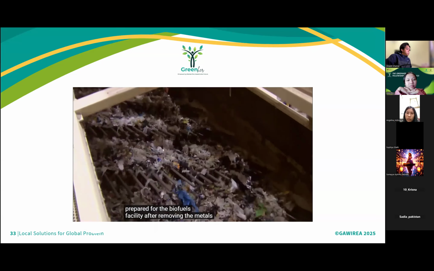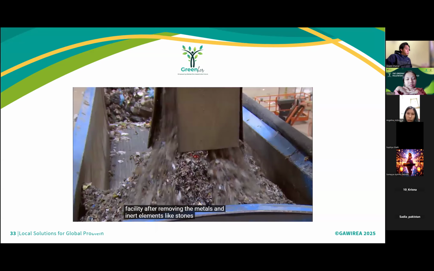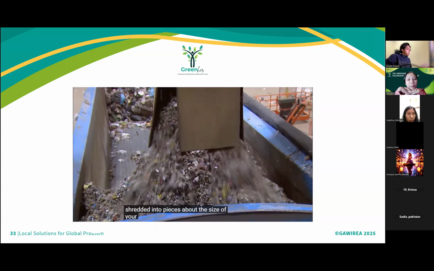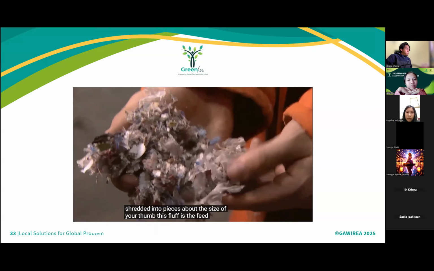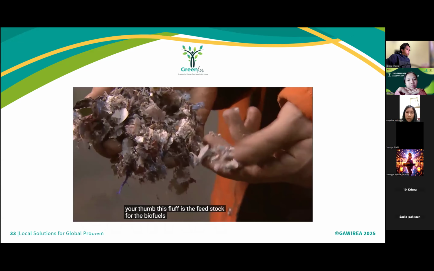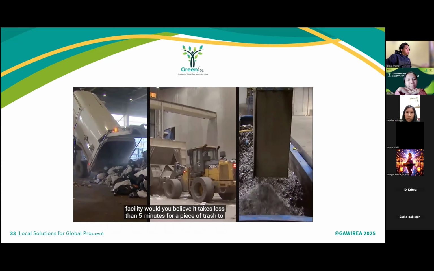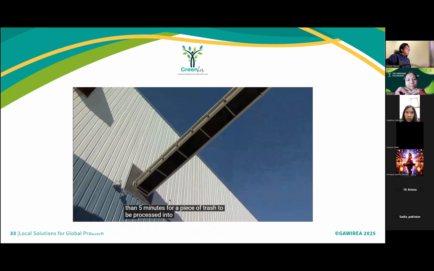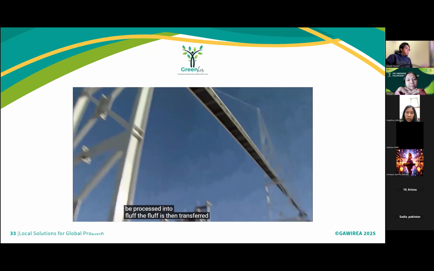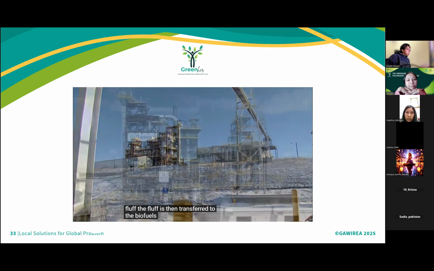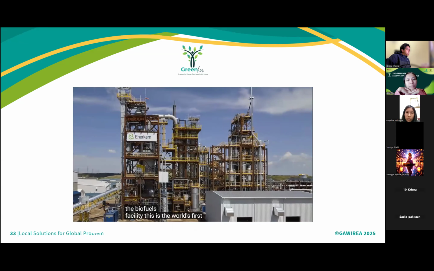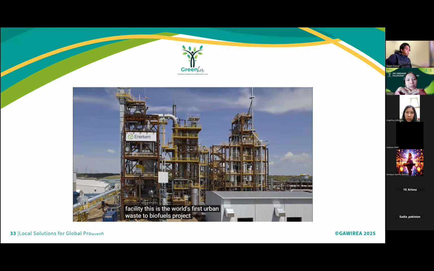After removing the metals and inert elements like stones, it gets shredded into pieces about the size of your thumb. This fluff is the feedstock for the biofuels facility. Would you believe it takes less than 5 minutes for a piece of trash to be processed into fluff? The fluff is then transferred to the biofuels facility. This is the world's first urban waste to biofuel project.